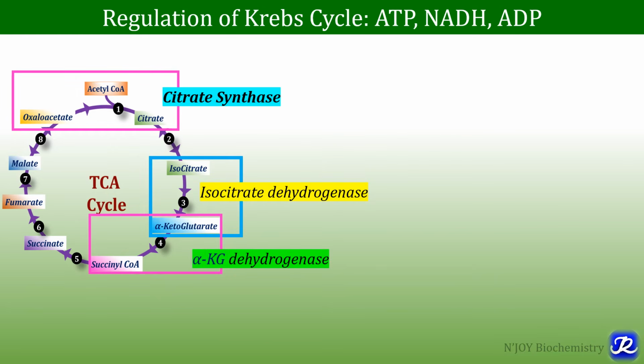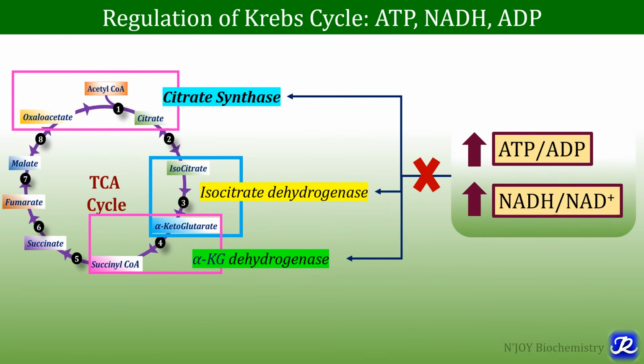Krebs cycle is regulated by the levels of ATP, NADH and ADP. Whenever there is high energy charge, whenever there is increased production of ATP, in that case there is increase in the ratio of ATP to ADP and increase in NADH to NAD ratio. This increase in ratio will inhibit the enzymes citrate synthase, isocitrate dehydrogenase and alpha-ketoglutarate dehydrogenase, and this will slow down the process of Krebs cycle. So ATP and NADH are the inhibitors of these enzymes.